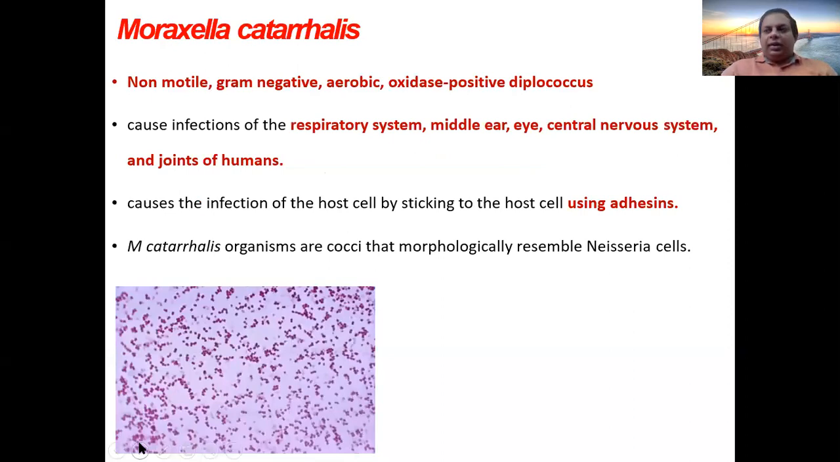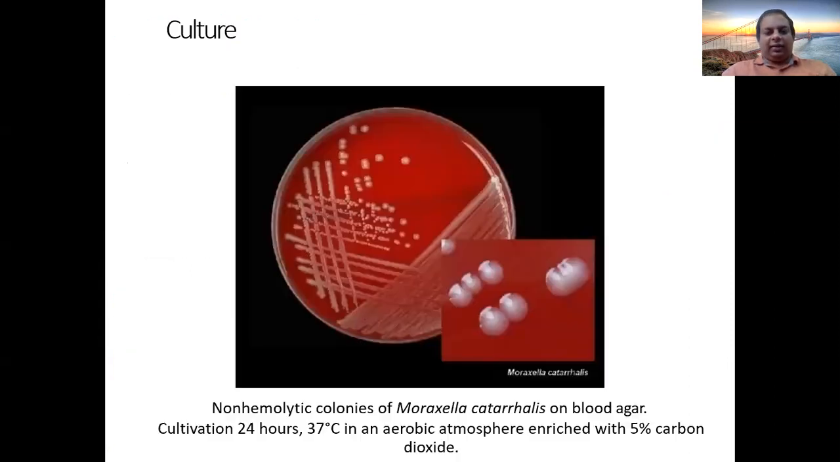It's a non-motile, gram-negative, aerobic, oxidase-positive diplococcus. It causes infection in the respiratory system, middle ear, central nervous system, and joints of humans. It adheres to the host via adhesins. Morphologically it resembles Neisseria.